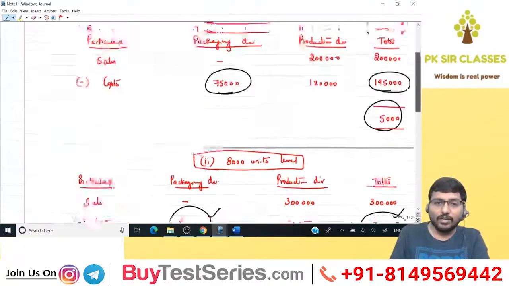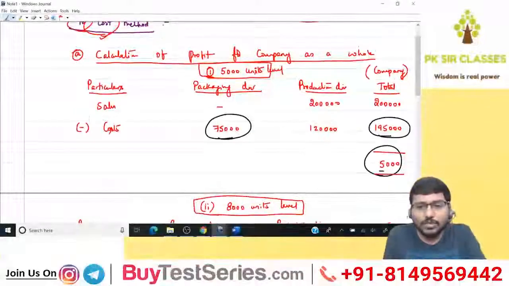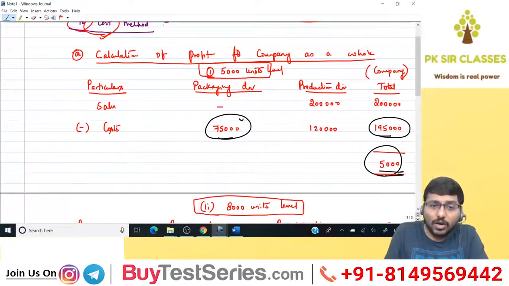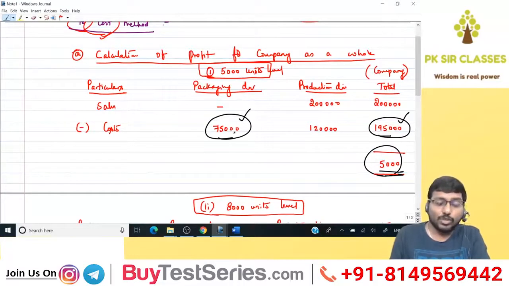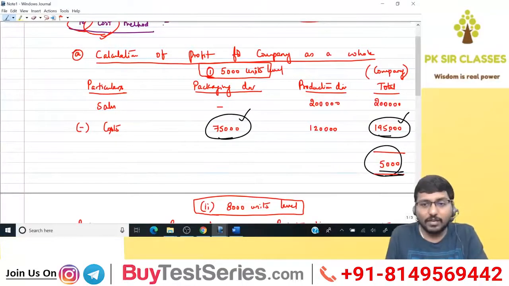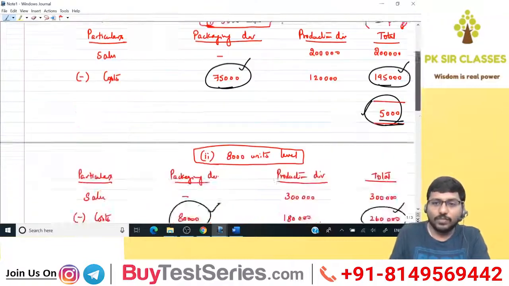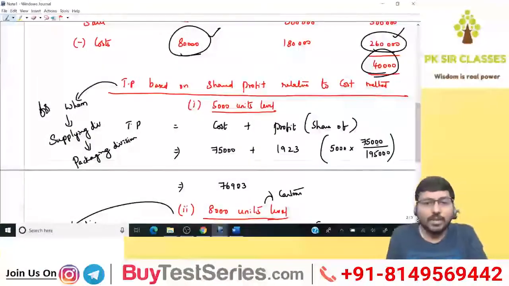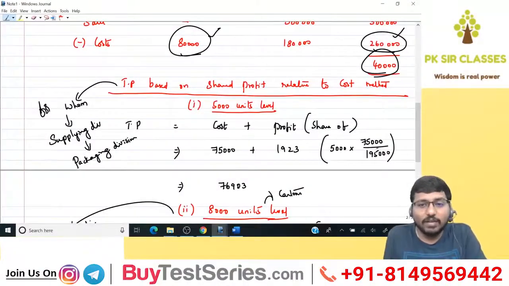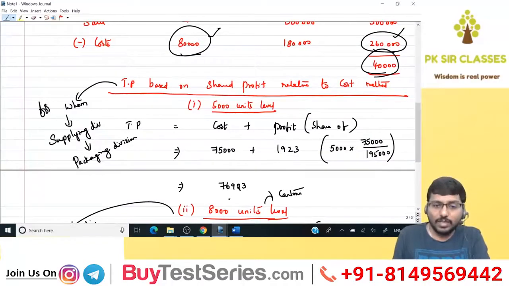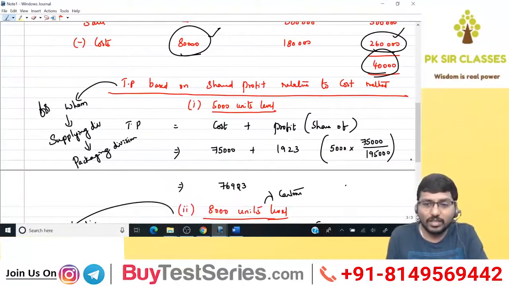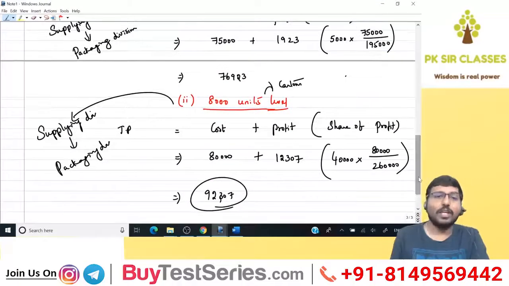So straight away I went to this particular step. I have seen that total profit is 5,000 and my cost, packaging division cost, is 75,000 out of total cost of 1,95,000. So in this proportion, that is 75 divided by 1,95,000, you will multiply 5,000. So I took 5,000 and multiplied it in this proportion of 75 by 195. I got the share of profit for packaging division as how much? 1923. So the total TP became how much? 76,923. Same logic we have applied for 8,000 units level.